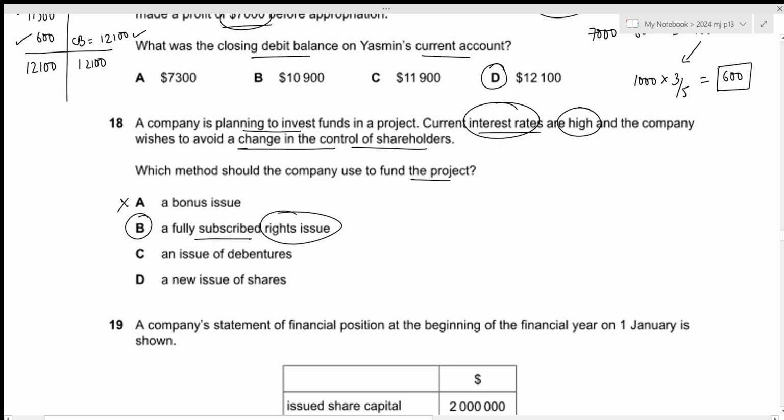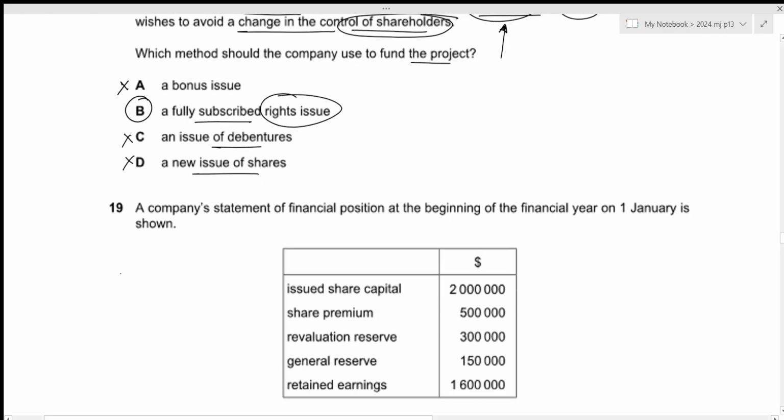Let's take a look at the remaining options as well. An issue of debentures. Again, if we issue debentures, it means that we will have to pay high interest rates, so that goes against what we wish for. Then the fourth one is a new issue of shares. If we issue new shares, we cannot avoid a change in control of shareholders because new people can also become a shareholder in the company. That is all for the 18th question. Let's move towards the next one.